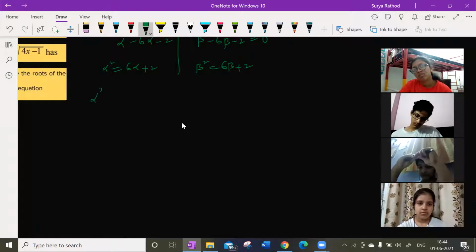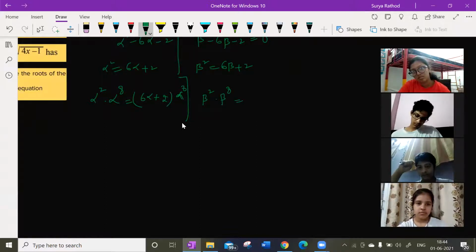Let us multiply with alpha^8 on both sides. So alpha^10 is equal to 6 alpha^9 plus 2 alpha^8.